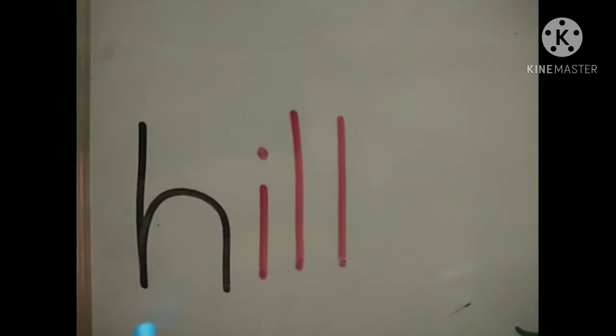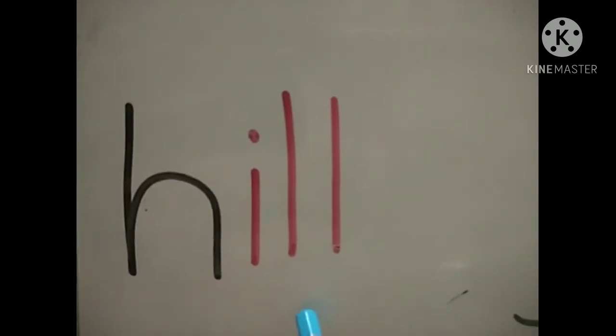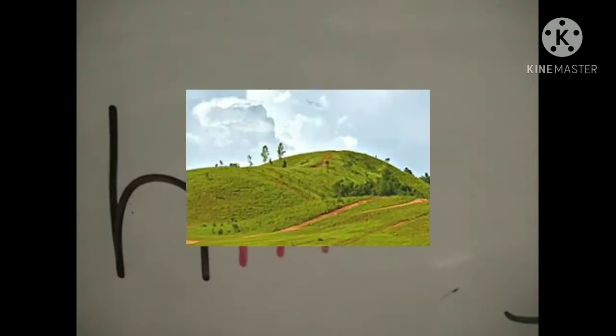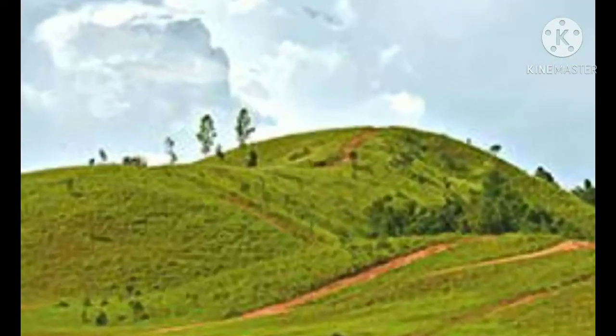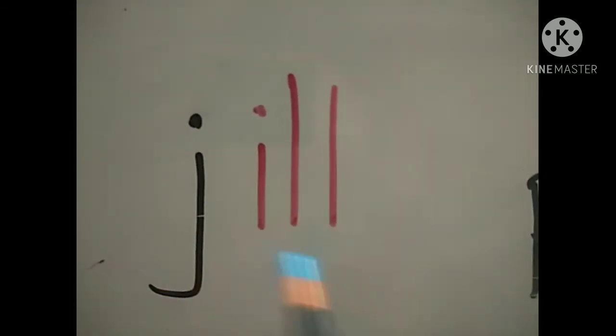Hill. H. If we add H, it is hill. What is hill? The mountains are called hill. Like smaller mountains. Those are not big ones. Those are called hills.